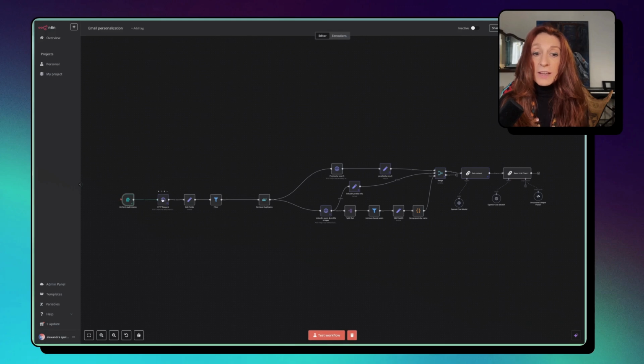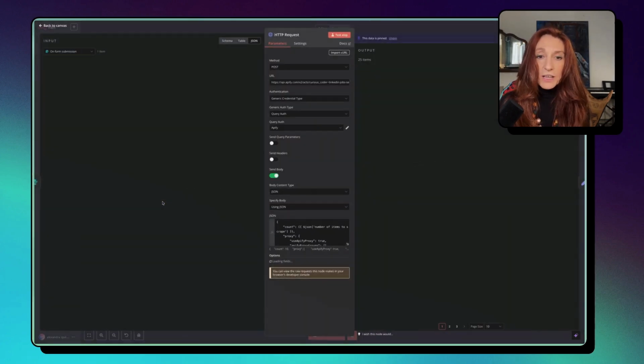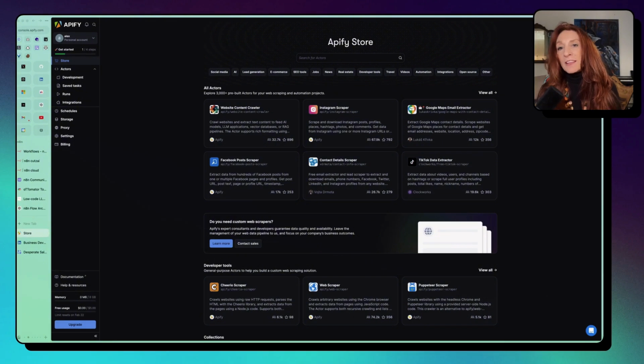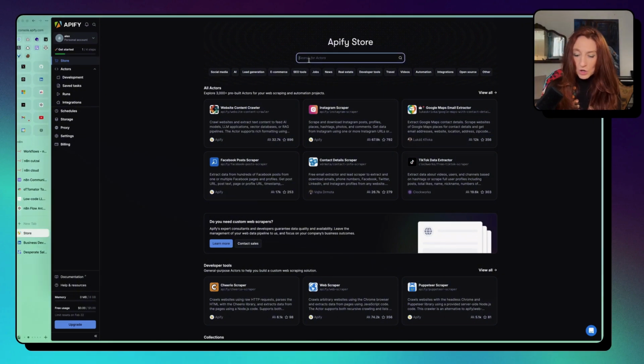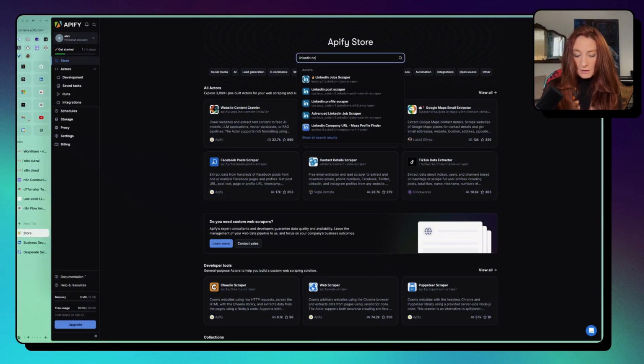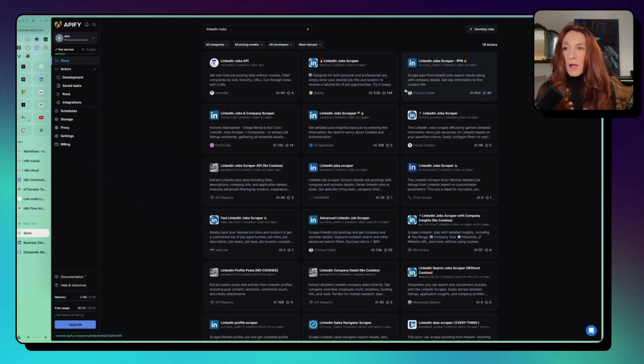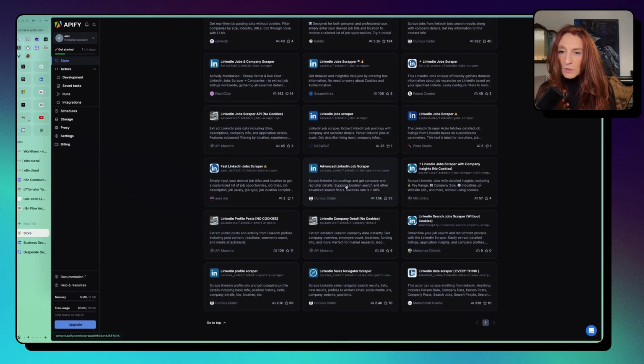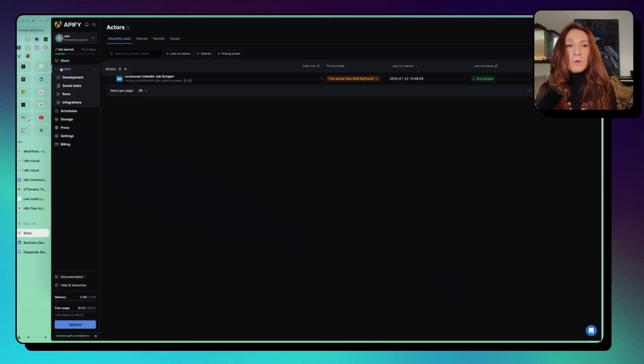So then I have an HTTP request to Apify. So here we are on Apify. Apify is a fantastic tool to scrape anything. So you have pre-built actors that people or the Apify team has created, and you can also create your own scrapers if you're a coder. So here we are going to search for LinkedIn jobs. Okay, and the one that will work, because we want to have the name of the hiring person, I don't know where is this one, the advanced LinkedIn job scraper. So I already have rented it here in the actor.